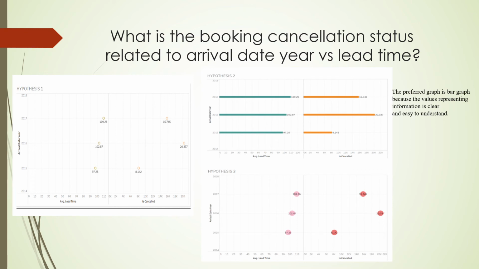Overall, we can analyze that reservations with a lead time of fewer than 100 days have a lower probability of being cancelled, whereas bookings with a lead time of more than 100 days have a higher chance of being cancelled throughout the course of the 3 years.